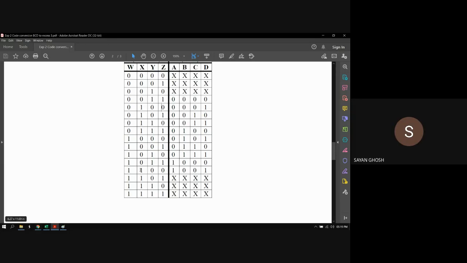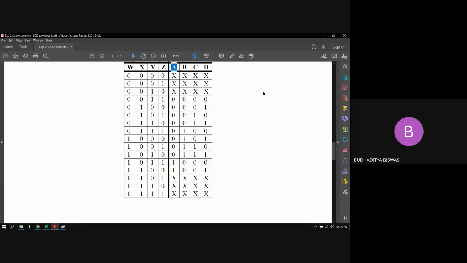Yes, sir. Okay. Now, can somebody tell me what the expression for A will be? The output variables are now A, B, C, D. From the truth table, you need to find the expression for A, not the simplified one, but in canonical form.